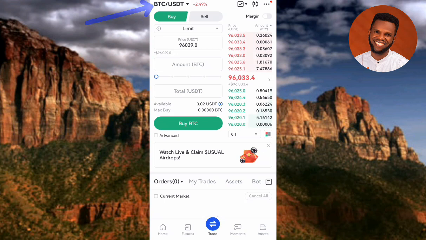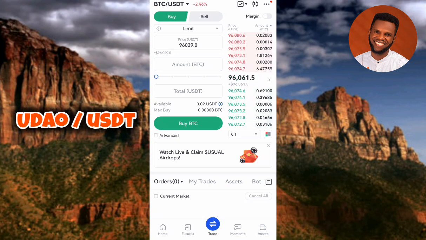So guys, now the next step you have to take now is to change that crypto pair. You can see at the top, you can see it right there. The arrow is pointing at it. It's written BTC/USDT. You have to change that pair to UDAO/USDT. So guys, let me tap on this right away.